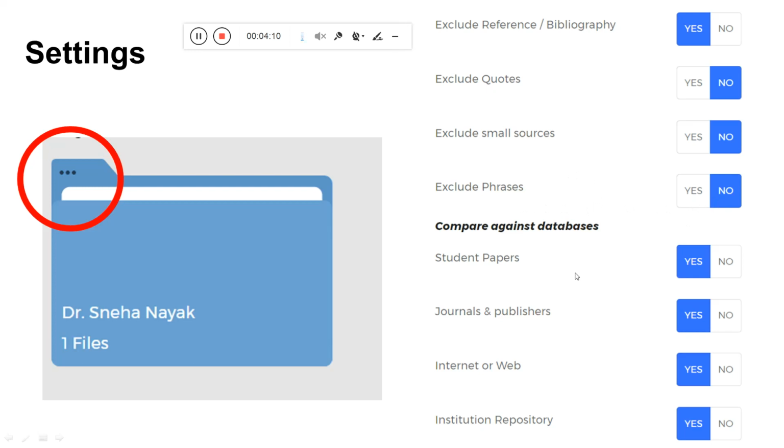Apart from that, for comparison with databases, you should give yes for everything, because it has to compare with most of the databases. Most of the time people complain that their plagiarism percentage is coming very low here, but when they try some other software, it comes very high. One reason might be that you have kept no here. When you keep it no, it does not compare with those databases. So if you keep yes for maximum comparison with databases, the variation in percentages will definitely be very minimal.